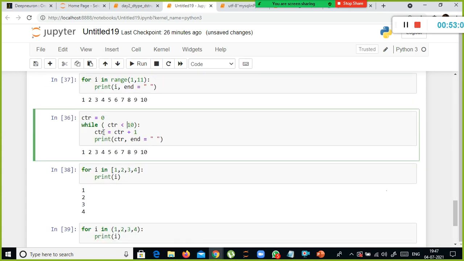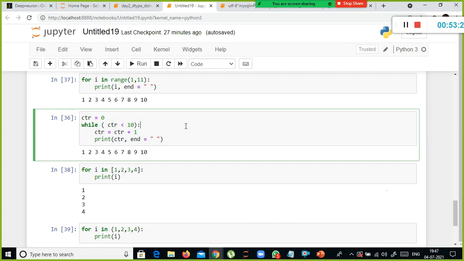So look here, in the case of while loop, this is the syntax. The expression is followed by your while, but here you need to specify the condition. Only when the condition is true, the body of your while loop will get executed.